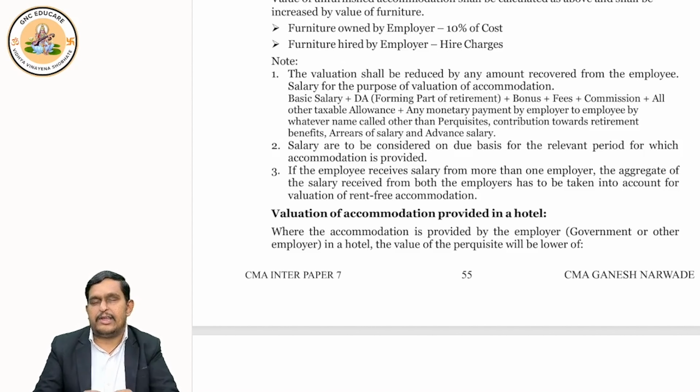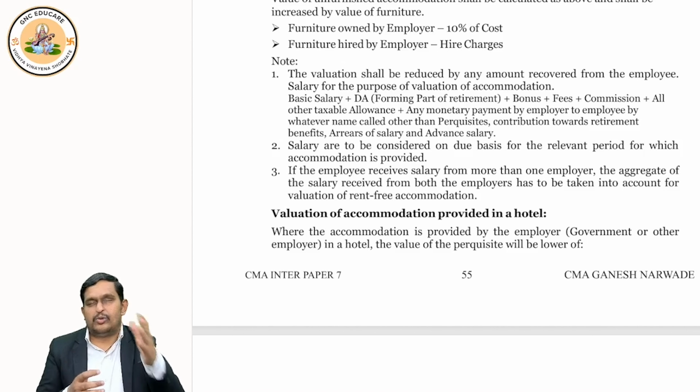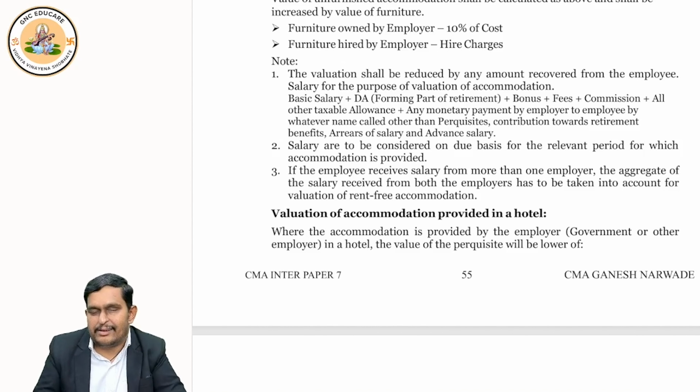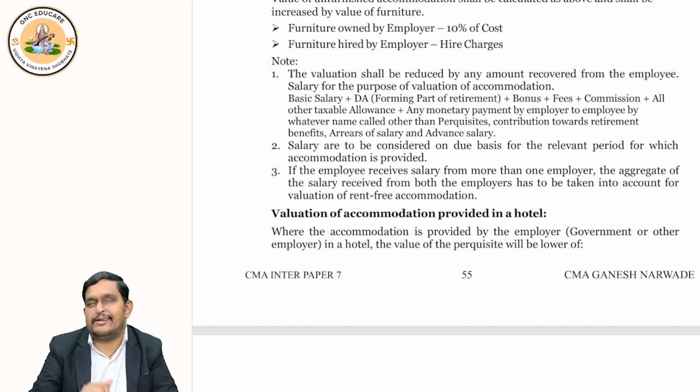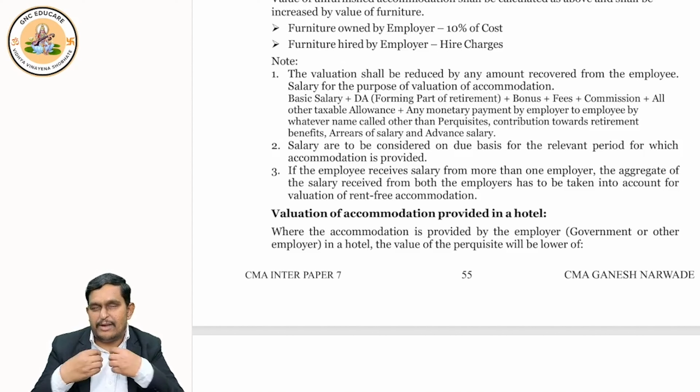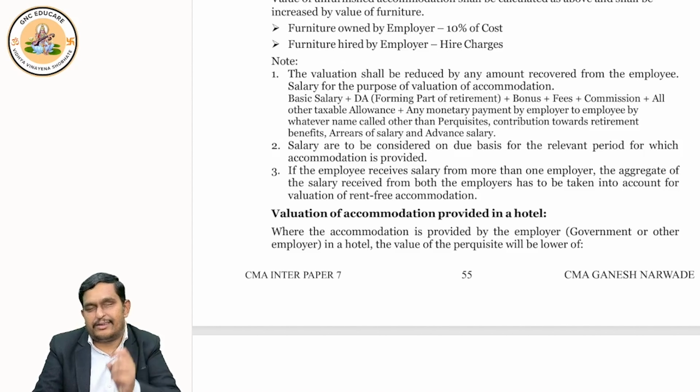Suppose, for example, I am an employee working in 2 different institutions. 2 different employers are there and I am working in both the places, getting salary from both. Then what to do? The salary of both the places should be aggregated, totaled, and these percentages should be applied on that. If I am working in 2 different places, salary of both should be included to calculate the percentage which we discussed till now. Okay, this way you should understand rent-free accommodation.